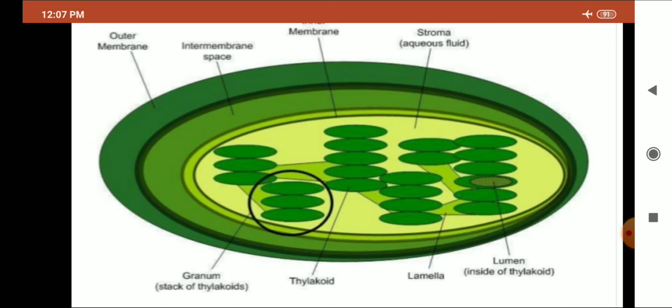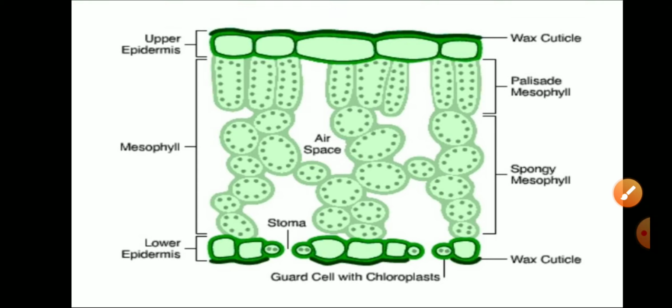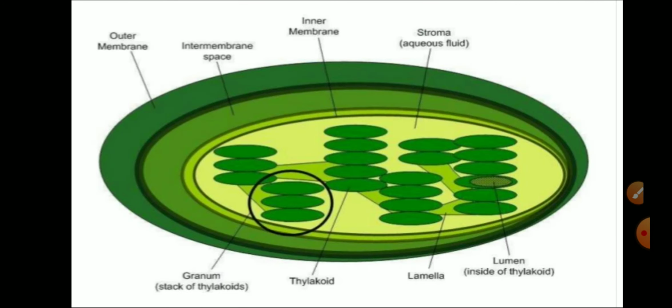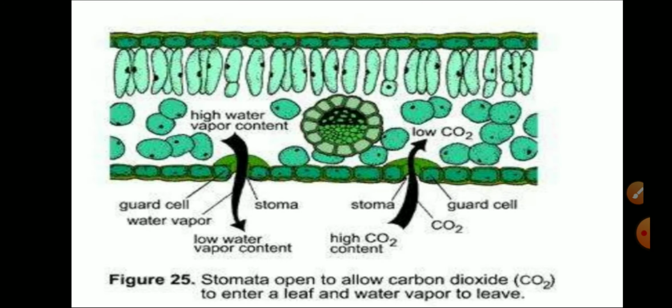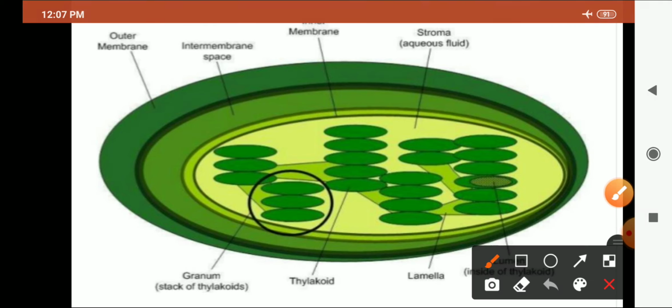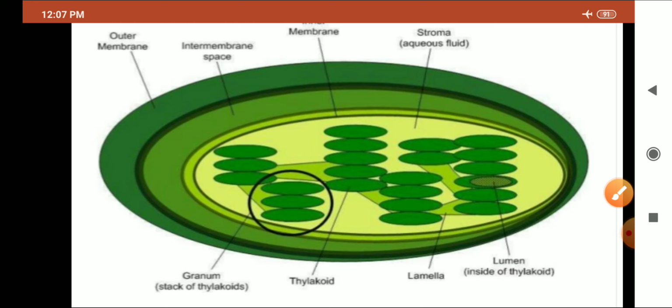Now we have lamella. These are the grana lamellae. Grana lamellae help the two grana to join. They help in connection between the two grana. Now we have the lumen. Lumen is inside the thylakoid, where the light reaction takes place.